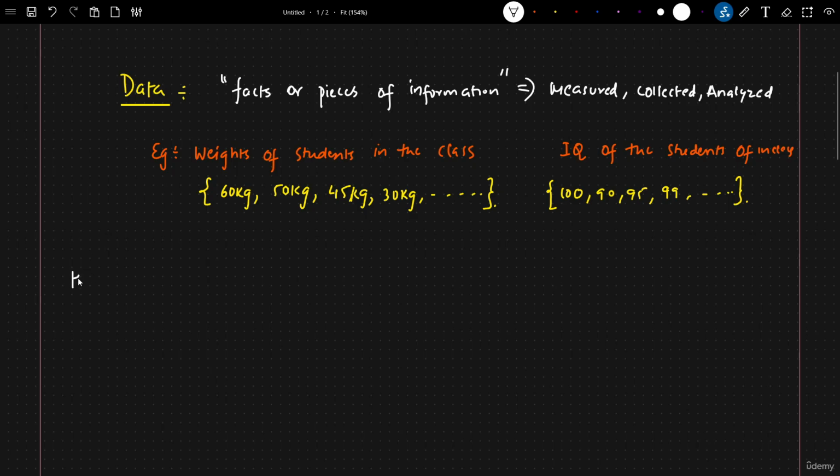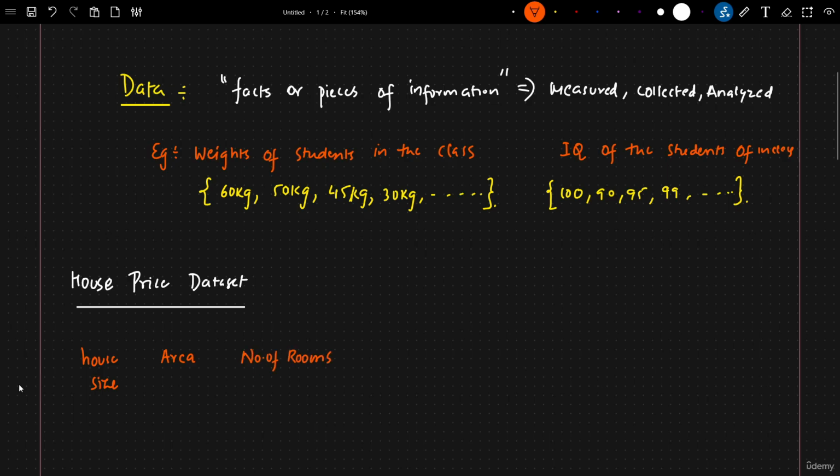Now, in data science or as a data analyst, if you're working on some specific data set, let's say I have a data set called the house price data set. Now in this house price data set, you will be seeing that we'll have some features. I may have the house size, the area of the house, the number of rooms in the house. When I say house size, these are one and the same thing, so I'll remove this. So let's say area of the house, number of rooms, and let's say I have one more feature which is called the price of the house. Now area can be like 1000 square feet. Number of rooms can be 2.